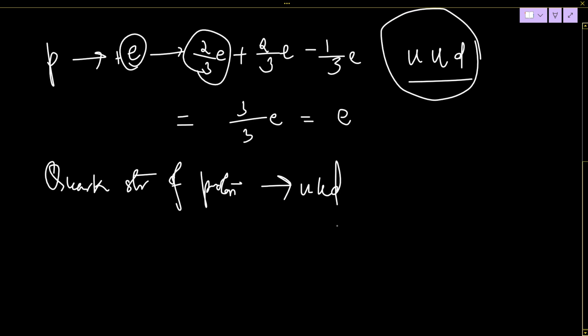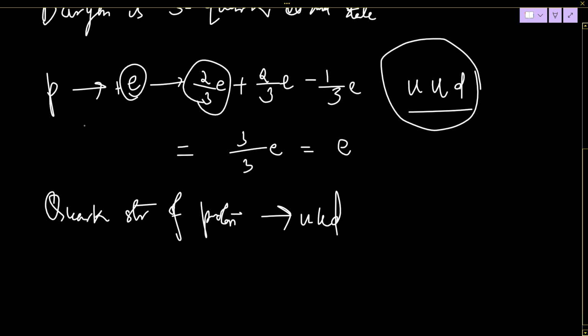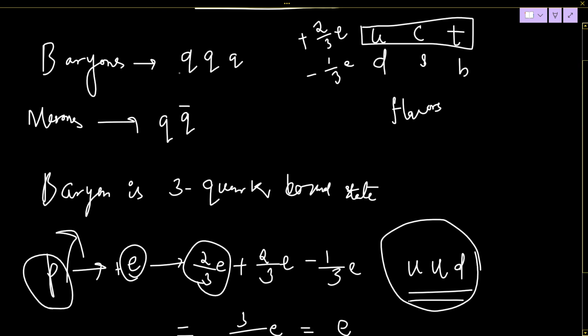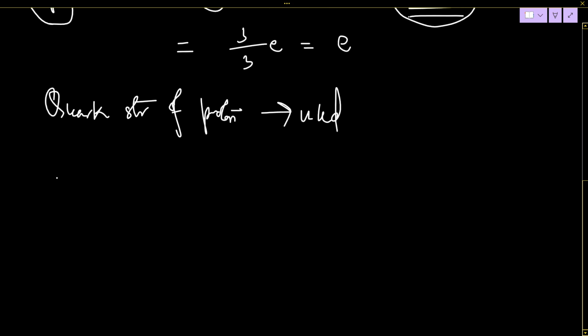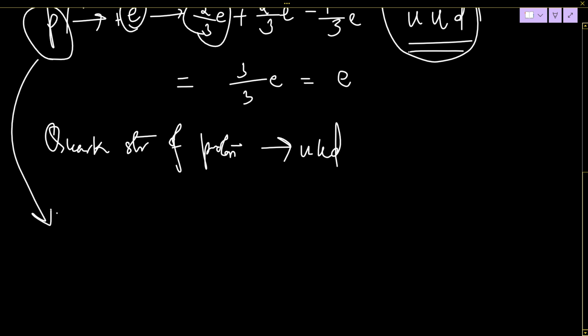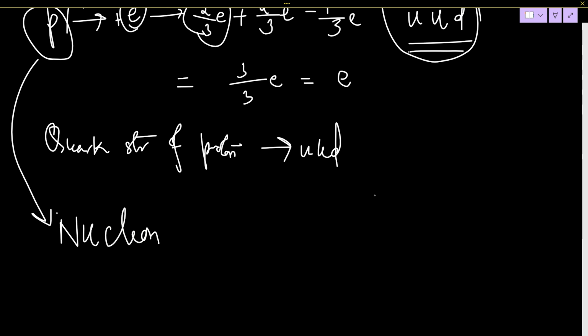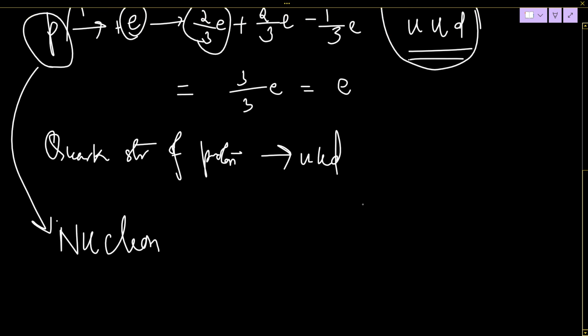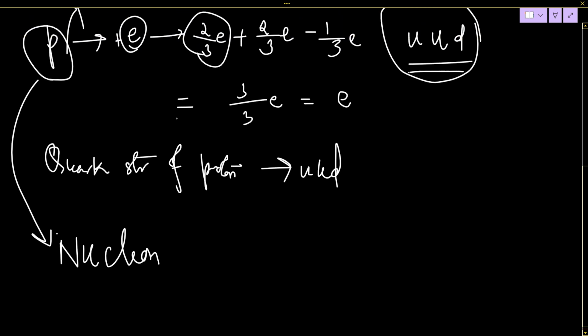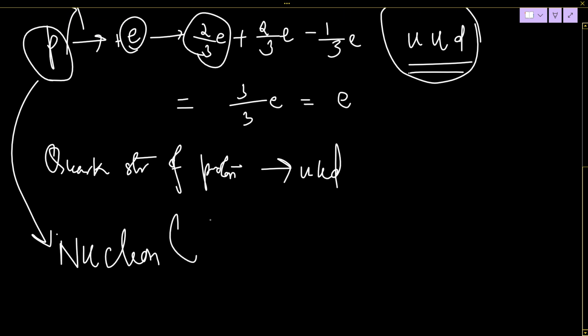Next is, for example, neutron. Proton is a baryon. So we got baryon as QQQ, meaning three quarks, right? Proton is a baryon. Which type of baryon? It's a nucleon. Slowly we are going into that category thing like the standard model. We will not directly write all the categories. So proton is a nucleon which is a baryon.